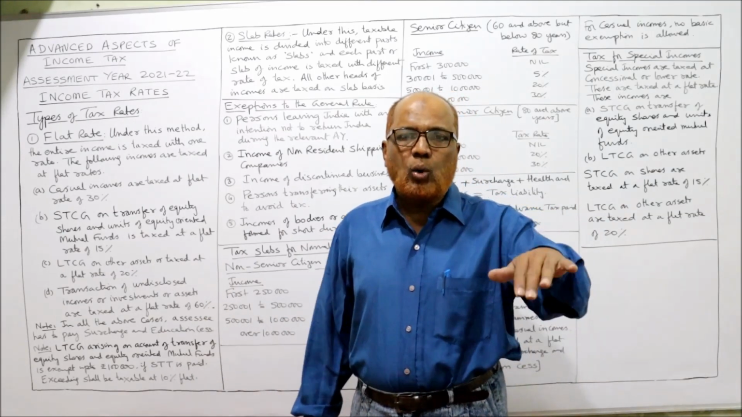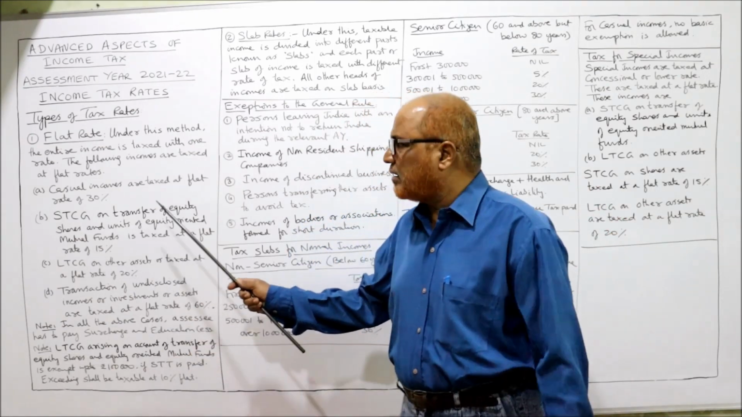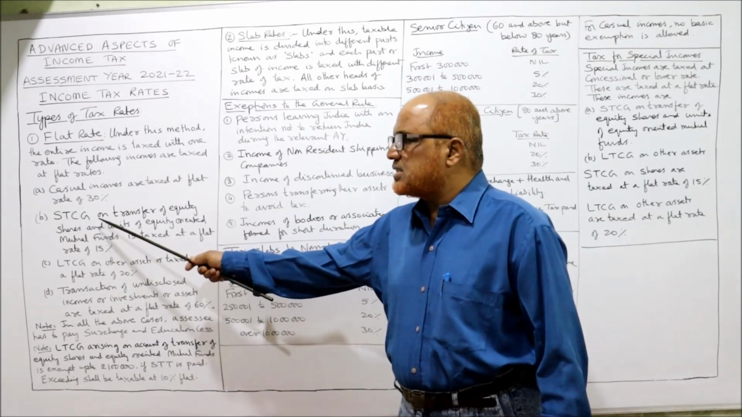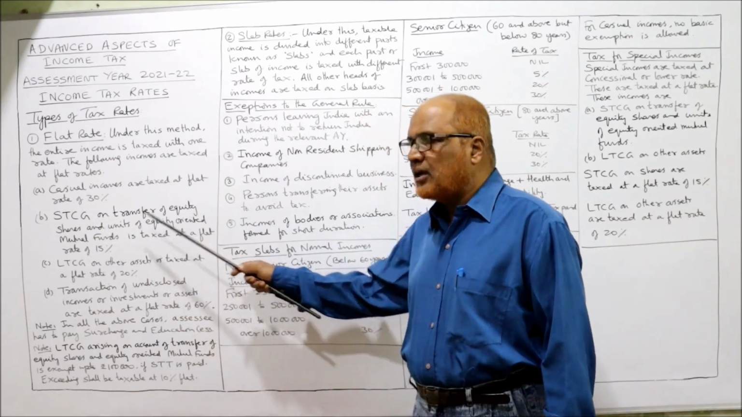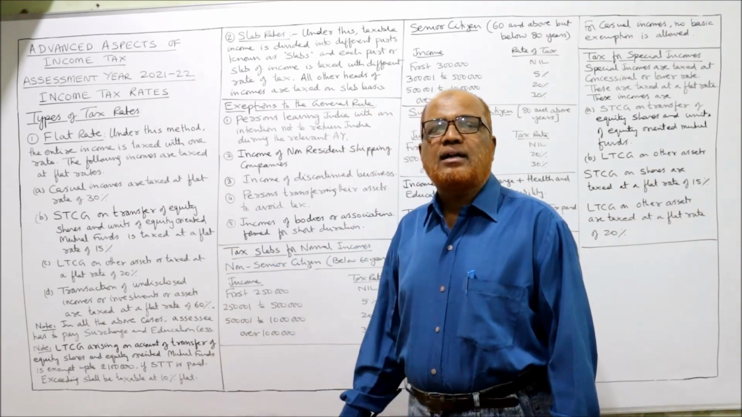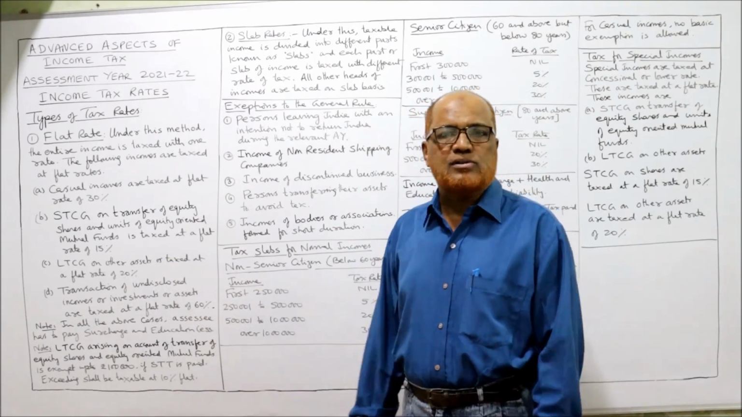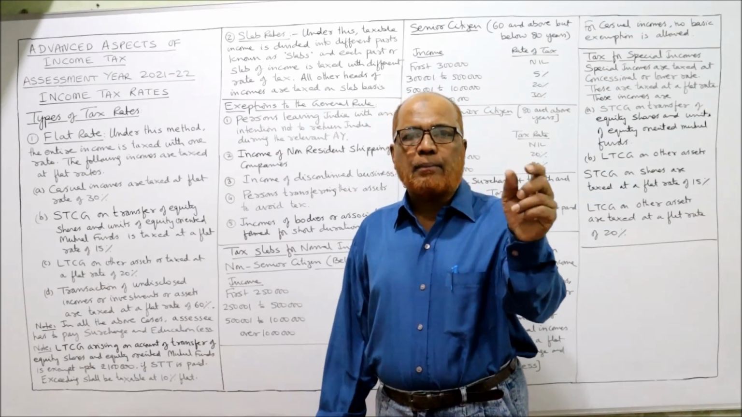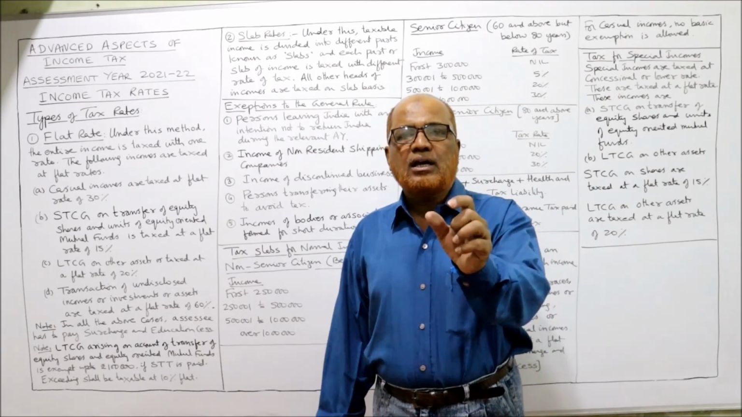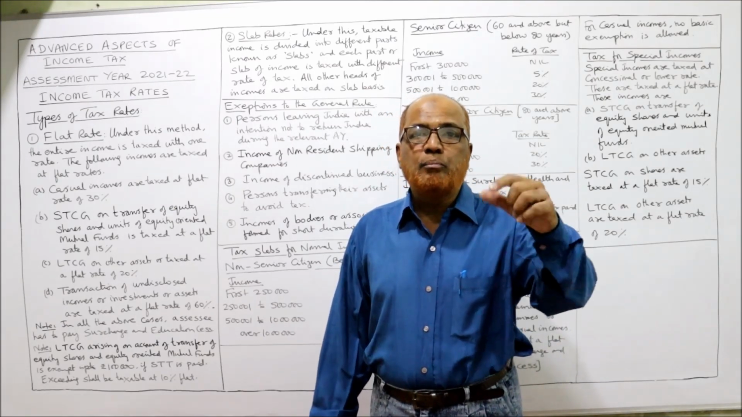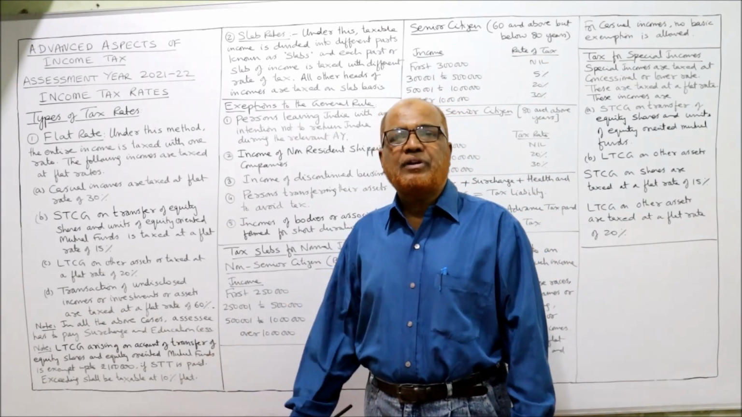It will not be included with any other income. Separately, it will be taxed at a flat rate of 30%. Then STCG, short-term capital gain. The short-term capital gain on transfer of equity shares and equity-oriented units of mutual funds is taxed at a flat rate of 15%. Again, I repeat, short-term capital gain arising on transfer of equity shares or equity-oriented units of mutual fund will be taxed at a flat rate of 15%.